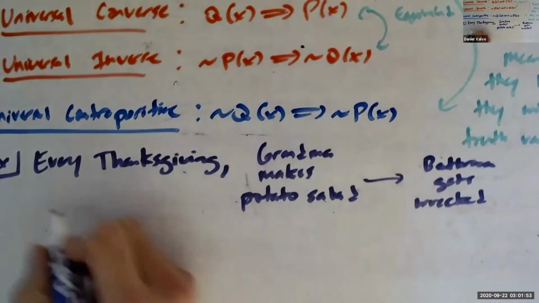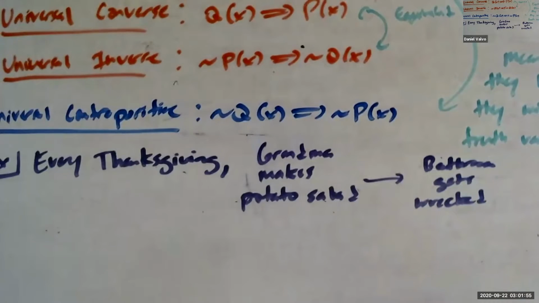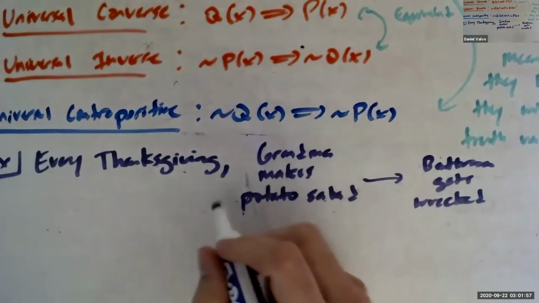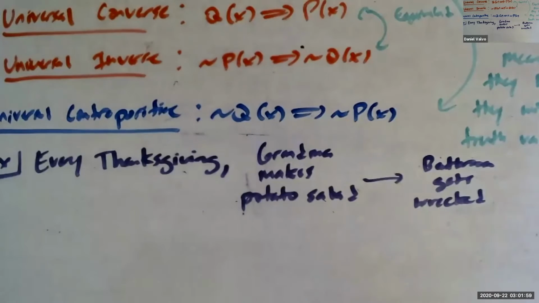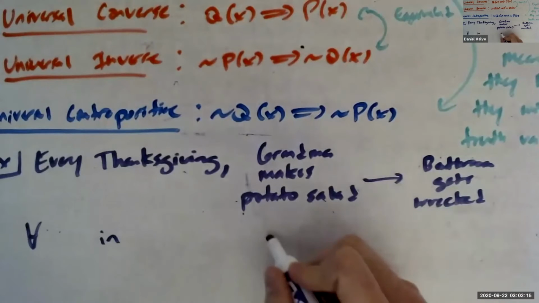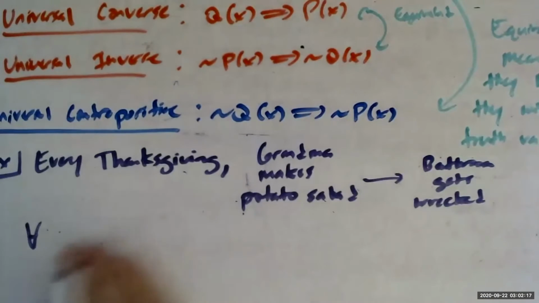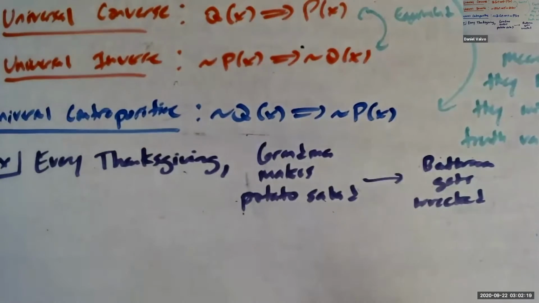Let's write this in mathematical notation, right? So what's our variable here? What's our variable going to represent? It's kind of a good question, right? We know it's a universal statement because we're saying every, but for all what in what? We have Thanksgivings, possible Thanksgivings, maybe? Yeah, every possible Thanksgiving.